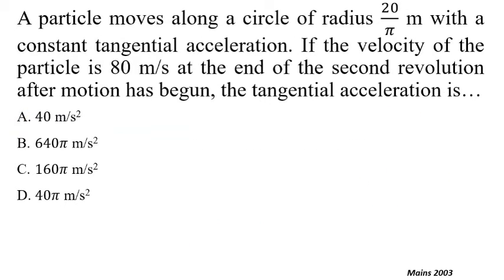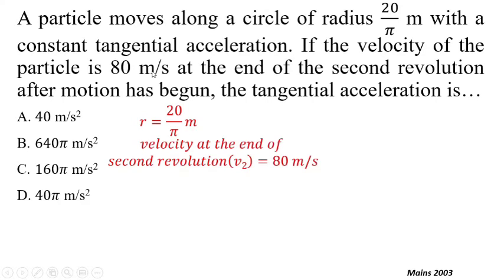Option A is correct. Next problem, a particle moves along a circle of radius 20 by pi meters with a constant tangential acceleration. That means this is the case of tangential acceleration and the radius is given. So r equal to 20 by pi meters, that is radius. In next statement it is given that if the velocity of the particle is 80 meter per second at the end of the second revolution after motion has begun. So velocity at the end of the second revolution is 80 meter per second. In circular motion we have the formula v2 equal to r omega 2. So we can find out omega 2 now.